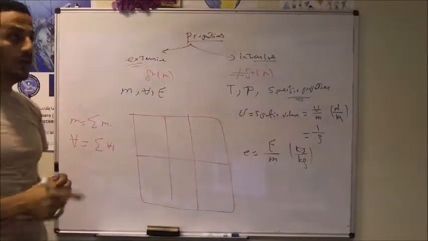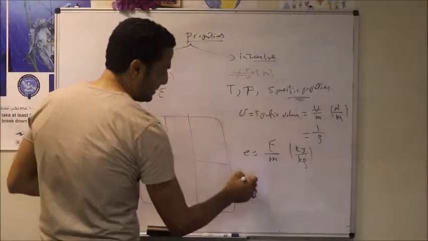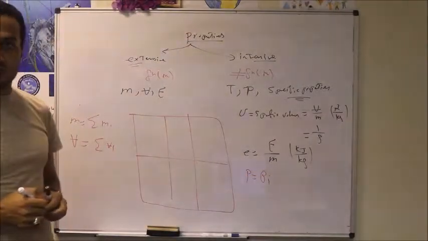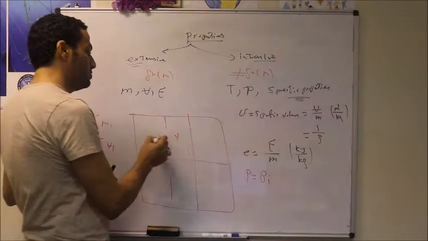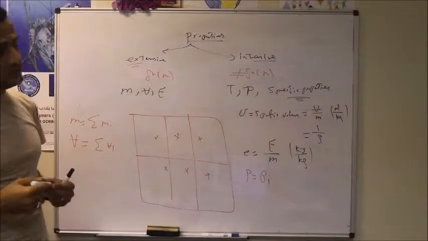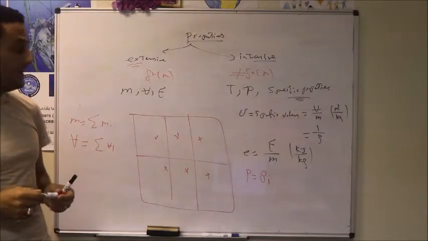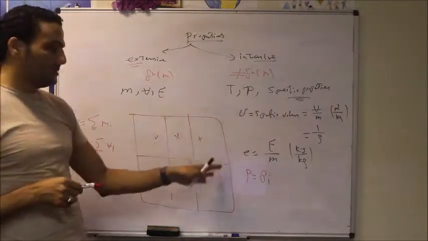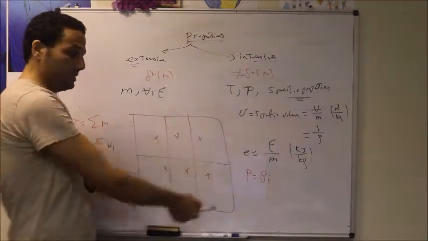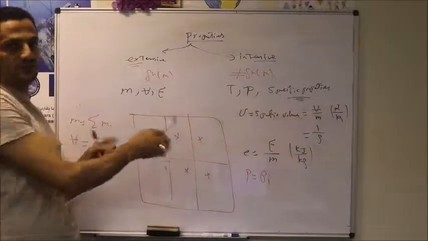But in case of an intensive property, if I need to calculate the pressure, it should equal the pressure of any subsystem, because the pressure should be similar to the pressure at any other point. And if it is different, there should be slight differences, depending on the distribution of the pressure within the system. But we cannot say the pressure of the whole system is equal to the summation of the pressures of the subsystems.